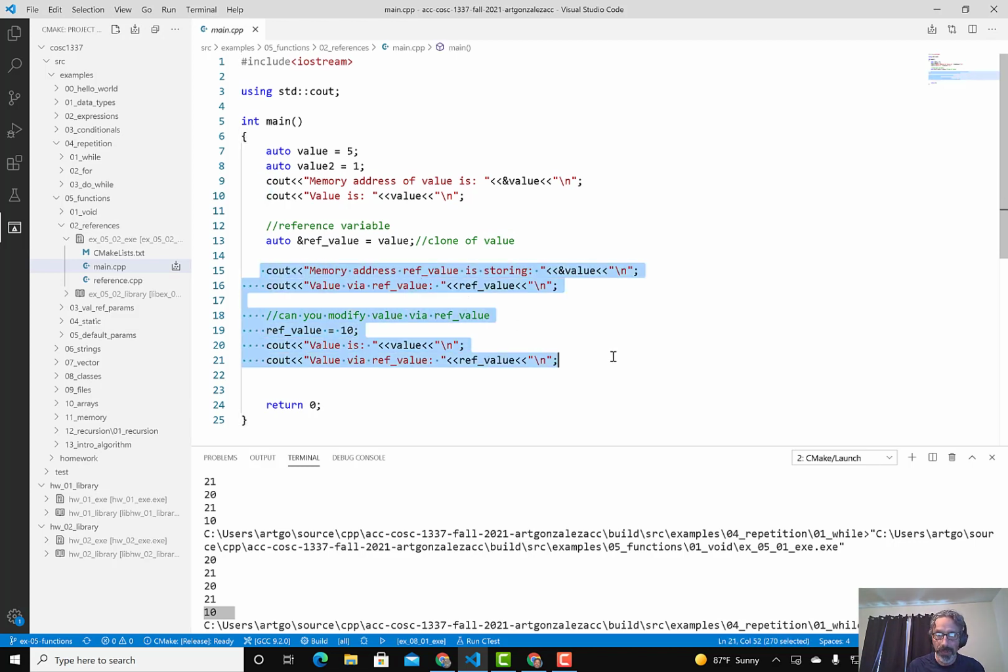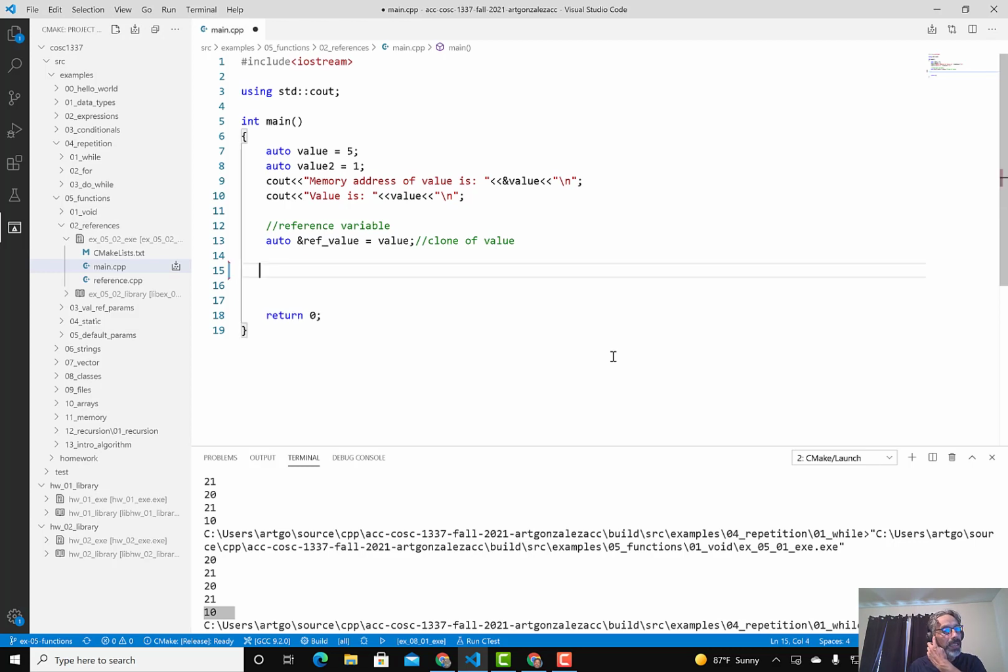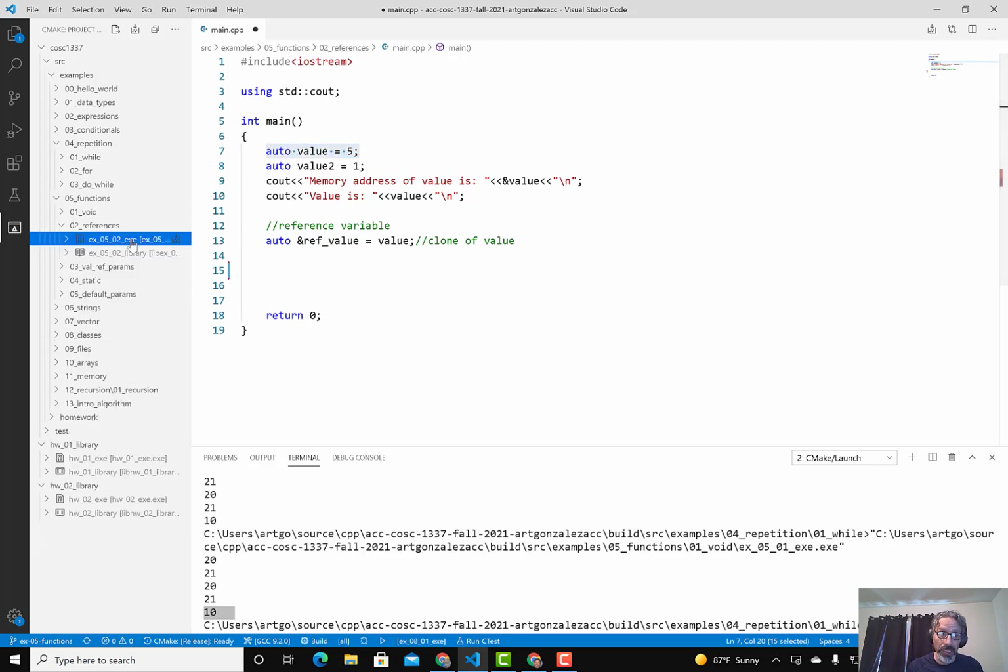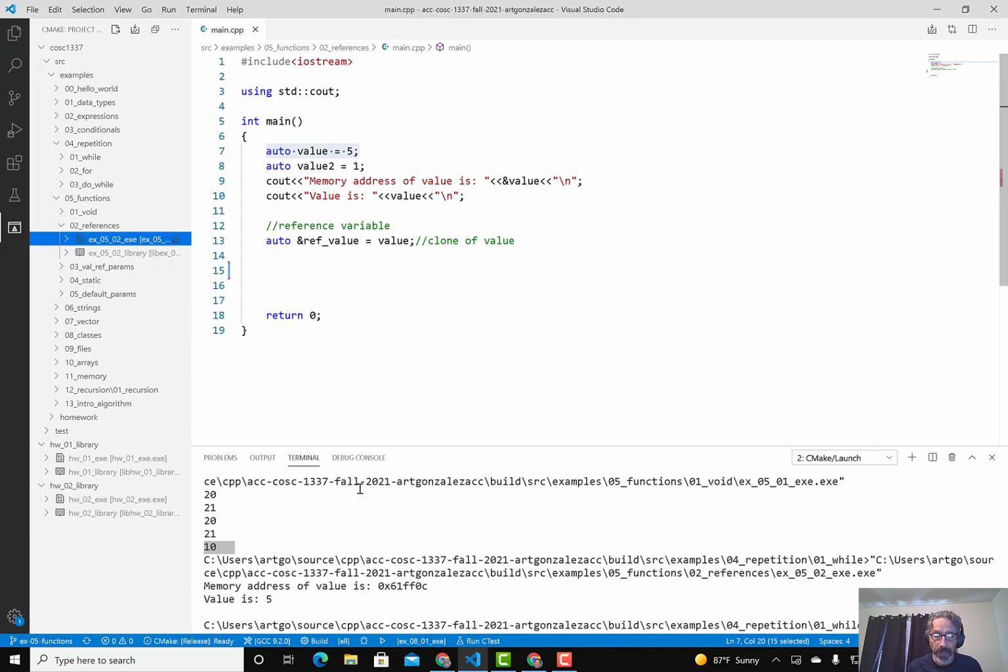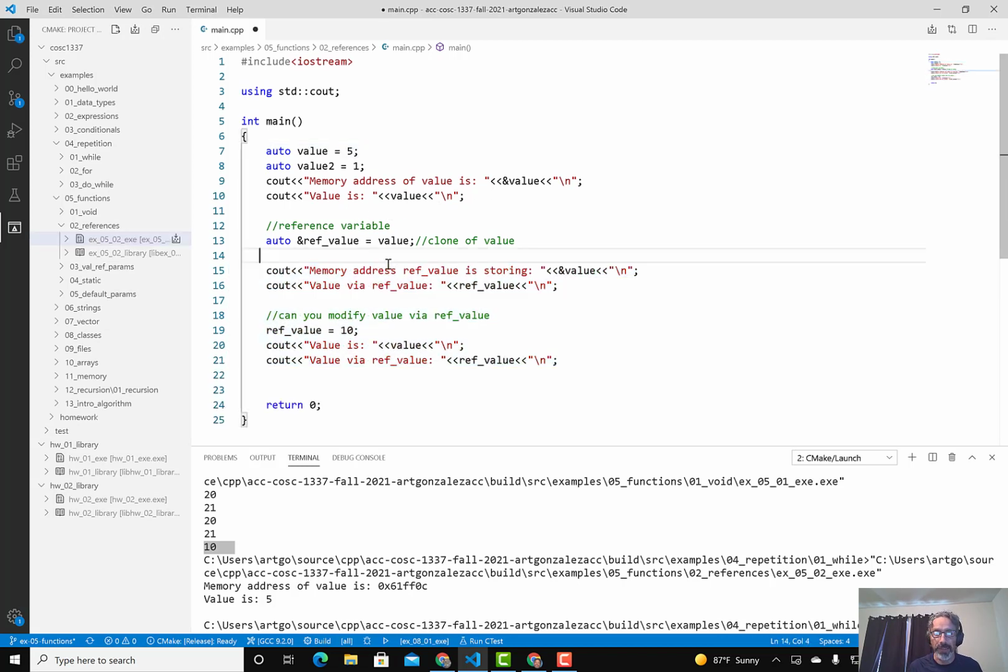So let me remove this. So one question you may see is, is ref value a clone of value? You'll get that question, meaning is it a clone? So we run this program to show you that it is, right? So value is 5, and then we display the variable. Let me go ahead and display the other piece now, sorry. And then let me remove this, right?